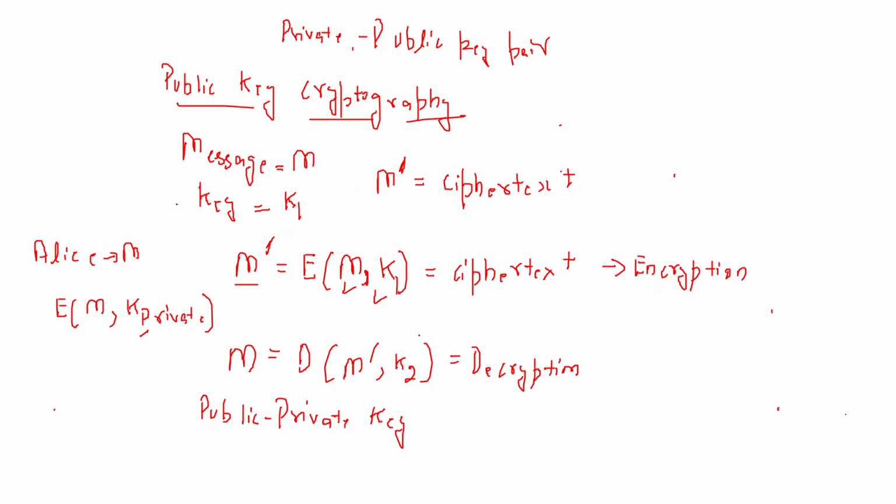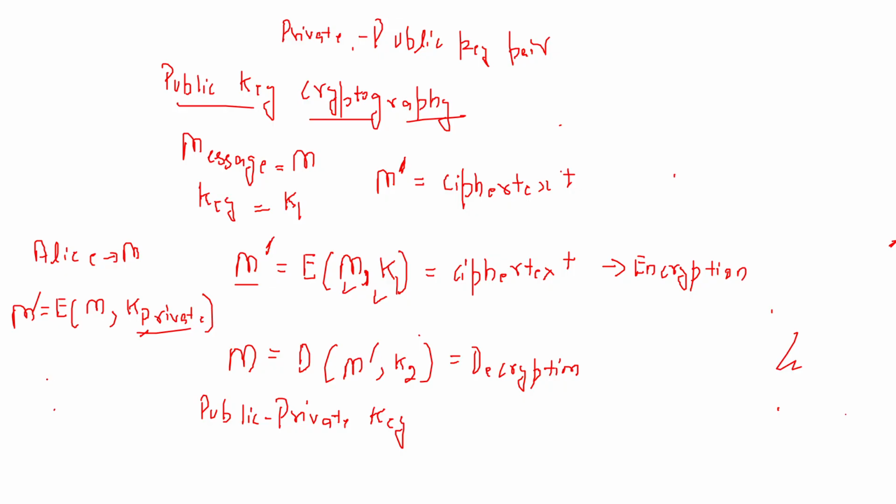It means that if k private is the private key with Alice, and anyone wants to decrypt this message M dash, then anyone having the corresponding public key of this private key will be able to decrypt this message.